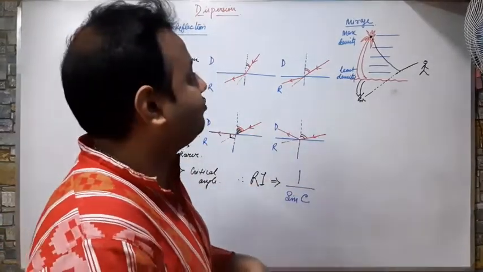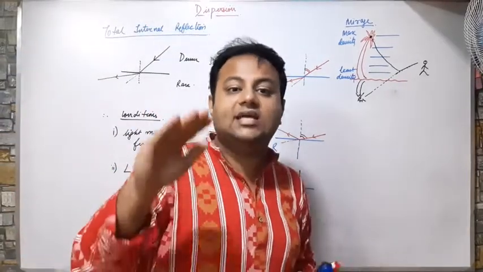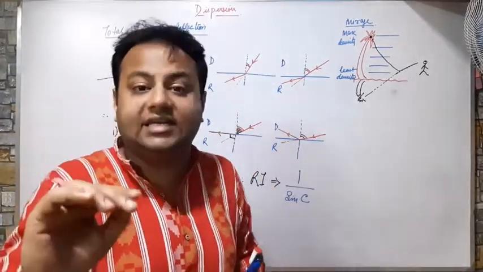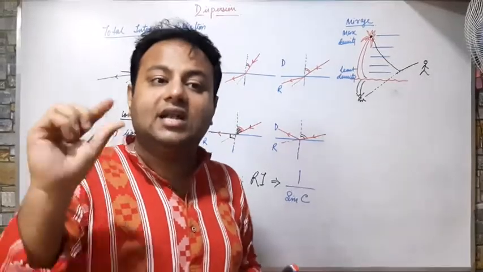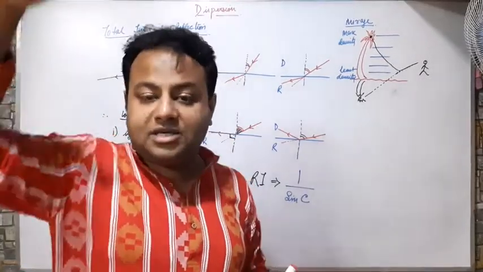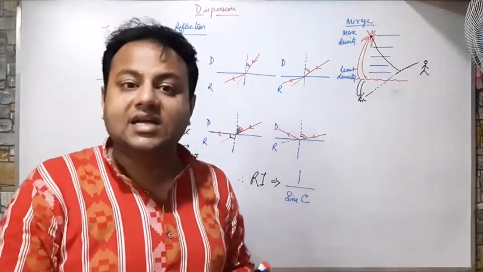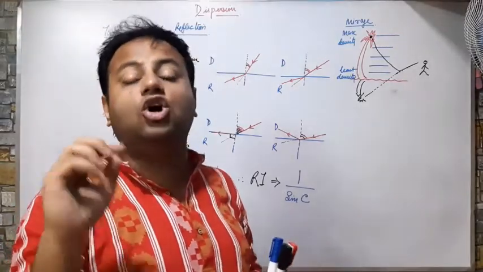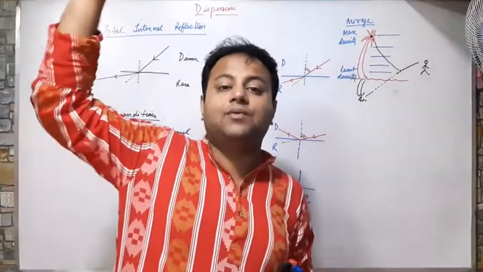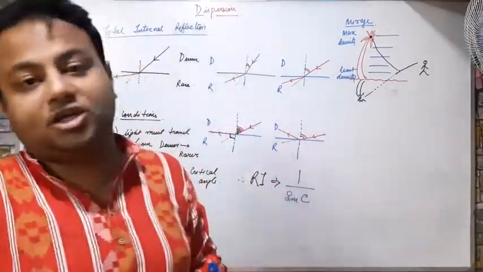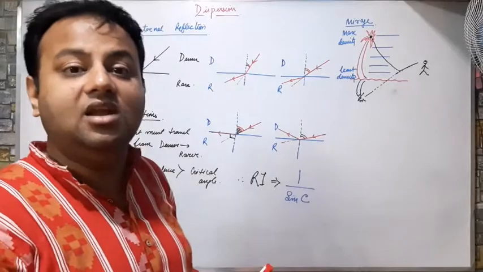So I am repeating once again. In hot places, the layer of air touching the ground has the maximum temperature and hence the minimum density. As we go higher, the temperature reduces and the density increases. When light from the top travels below, it travels from a denser medium to a rarer medium. So there are chances that it will undergo total internal reflection. Due to this total internal reflection, the light coming from the top seems to be coming from the bottom. That's why we see a reflection type of thing. This is called a mirage and it takes place in warmer places.